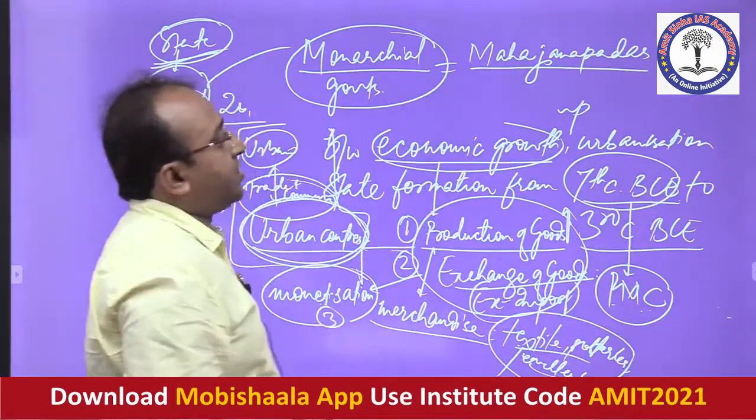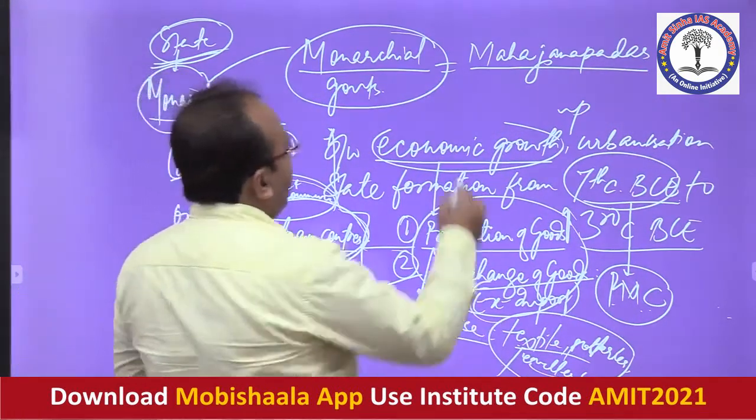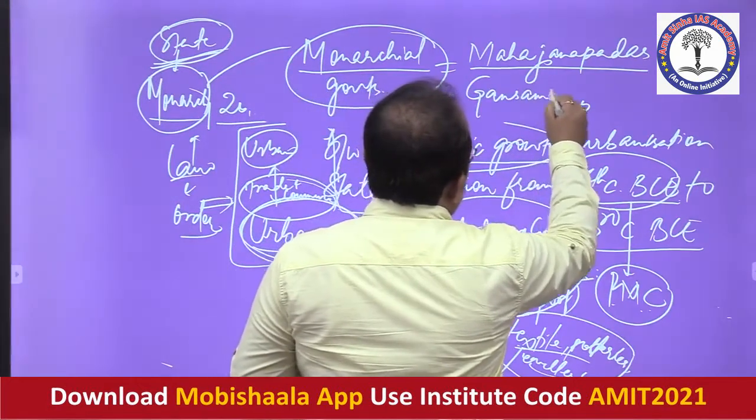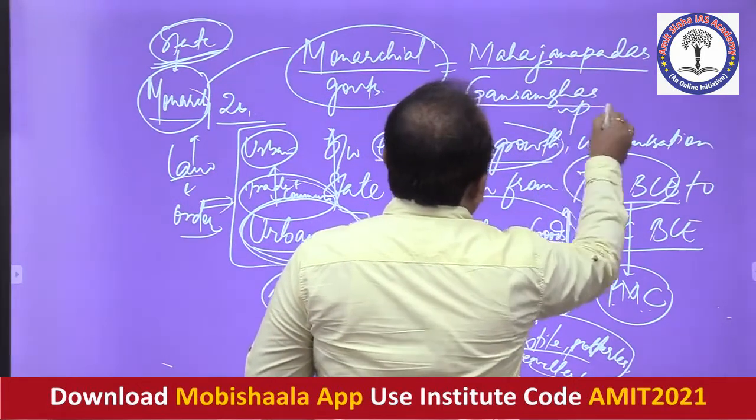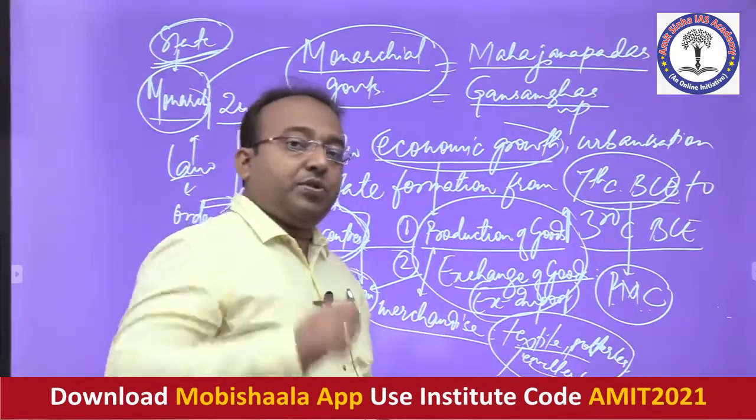So Mahajanpadas emerged in India, especially around the 6th century BCE. And then you also have the emergence of the Gansanghas in the 6th century BC. So you see, two types of political setup emerged.